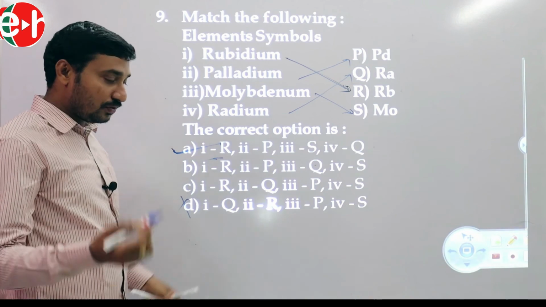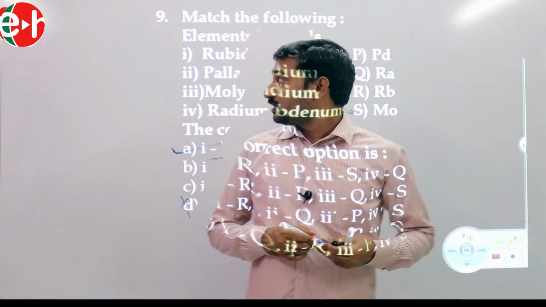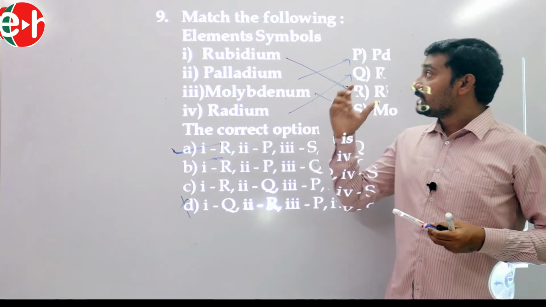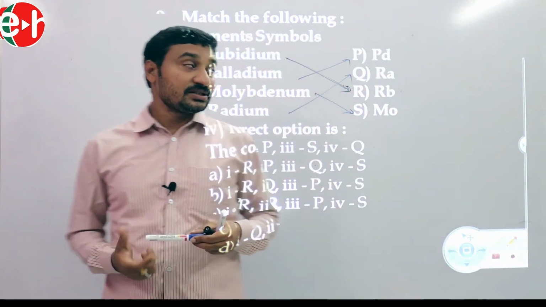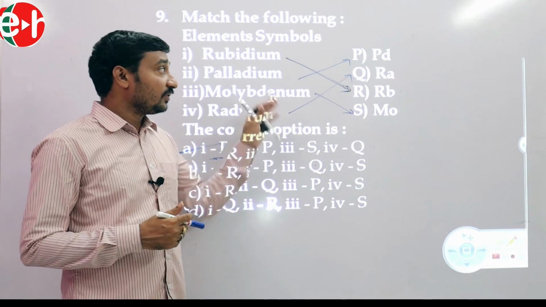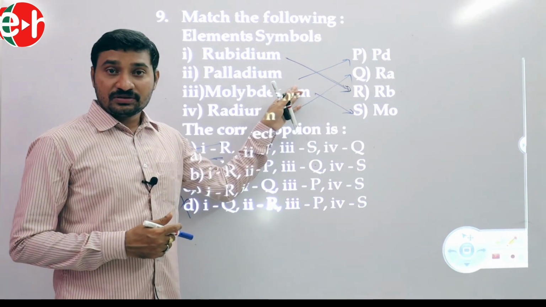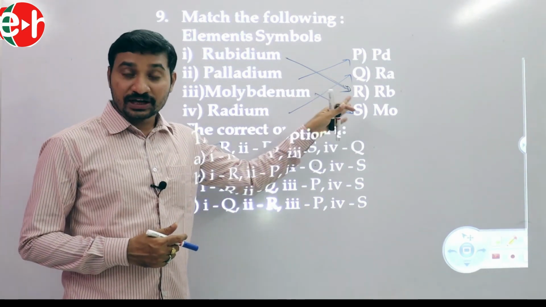So we discussed objective questions on symbols of elements. In the next class we will discuss objective questions on ions. Okay now, thank you.